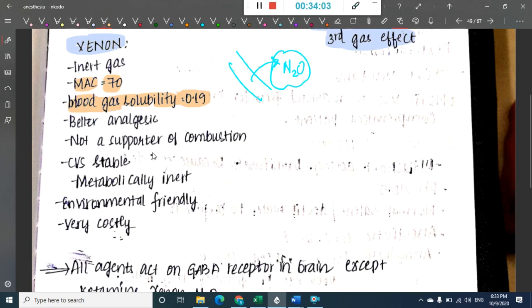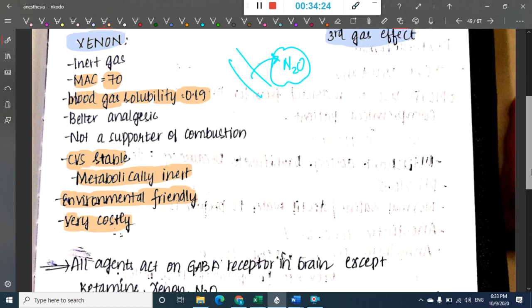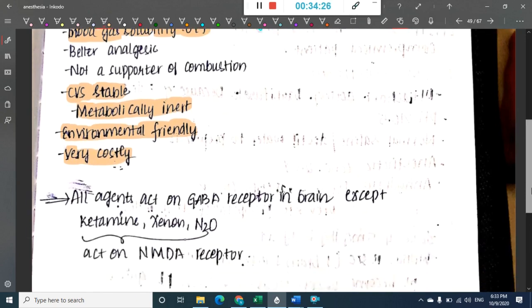It is also a better analgesic and not a supporter of combustion, unlike nitrous oxide, which is a supporter of combustion. It is CVS stable, metabolically inert and environmentally friendly. It does not cause any type of atmospheric pollution. But the problem here is that xenon is very costly, so you should not use it for normal conditions.